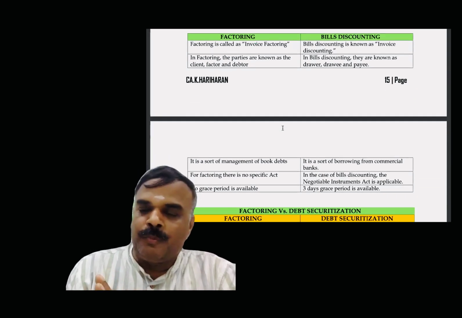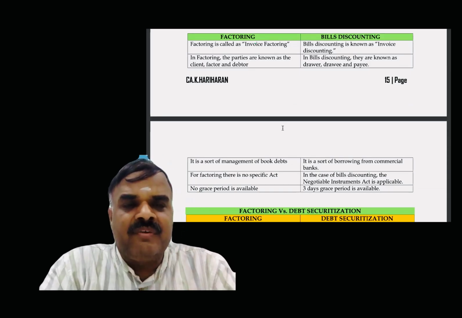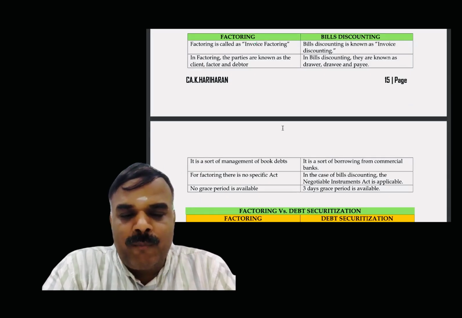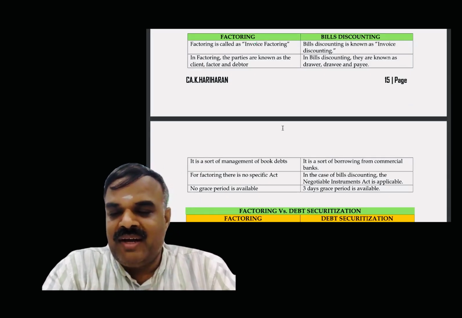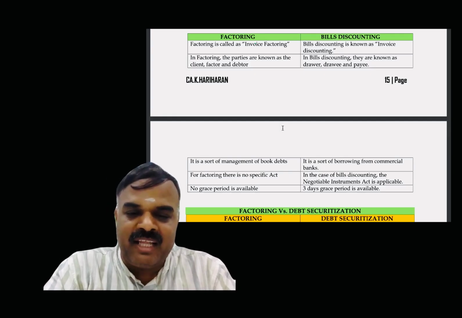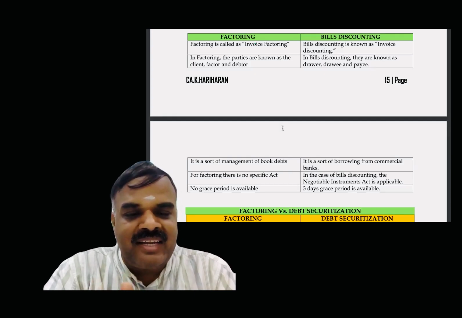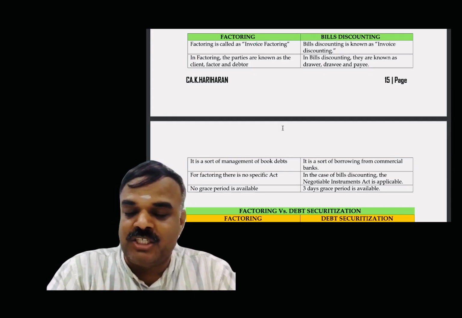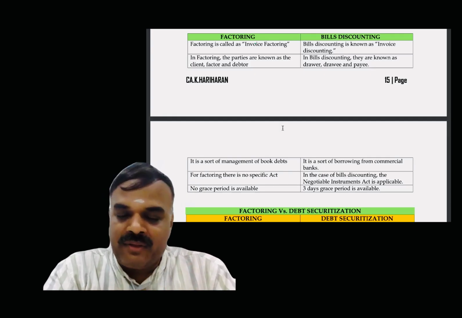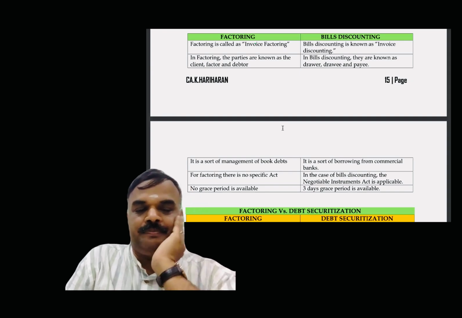Hope you studied the Negotiable Instruments Act, right? With respect to factoring, in short, it is a sort of management of book debts, whereas bills discounting is a sort of borrowing from a commercial bank. For factoring there is no specific act, whereas for bills discounting we have the Negotiable Instruments Act. In bills discounting you have a 3 days grace period. This type of grace period is not there for factoring.